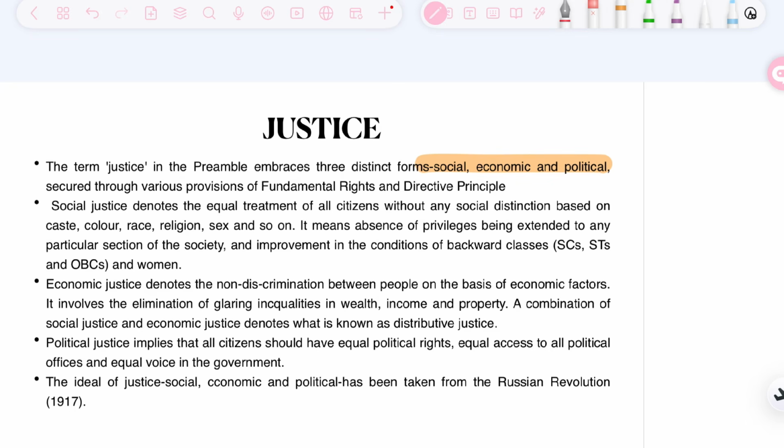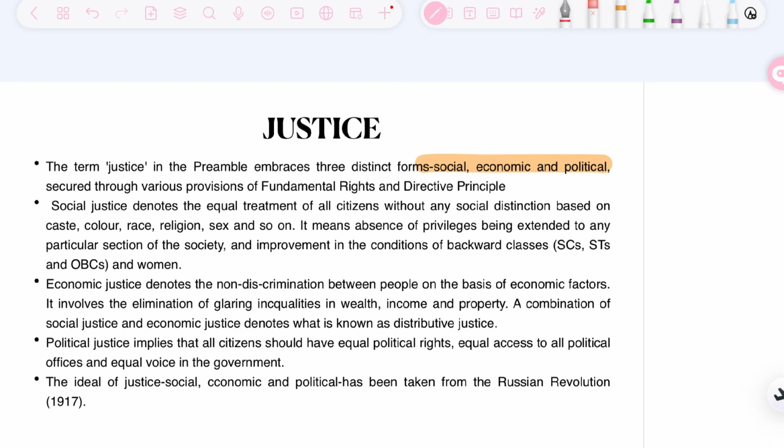What does social justice mean? So it basically means that everybody should be treated equally and there should be no social distinction. For example, there should be no classification in the society which is done on the basis of gender, like men, women, on the basis of caste, on the basis of color, sex, religion, and so on. There should be no classification between Hindu, Muslim, etc. So that is basically social justice. And also it means the absence of privilege being given to anyone.